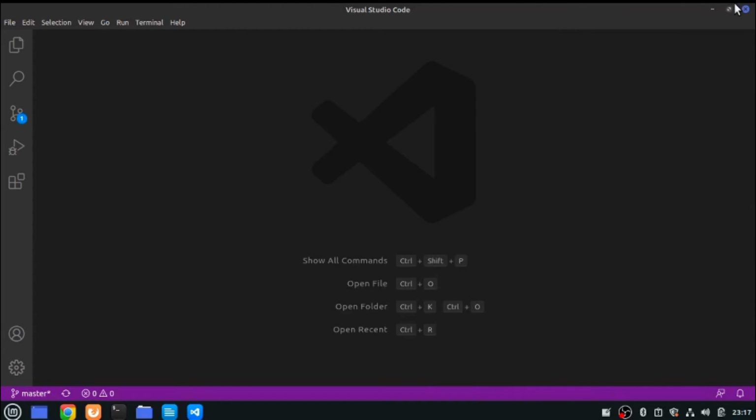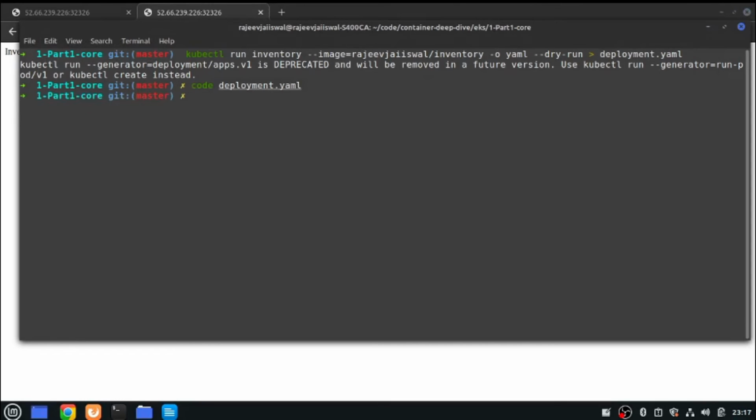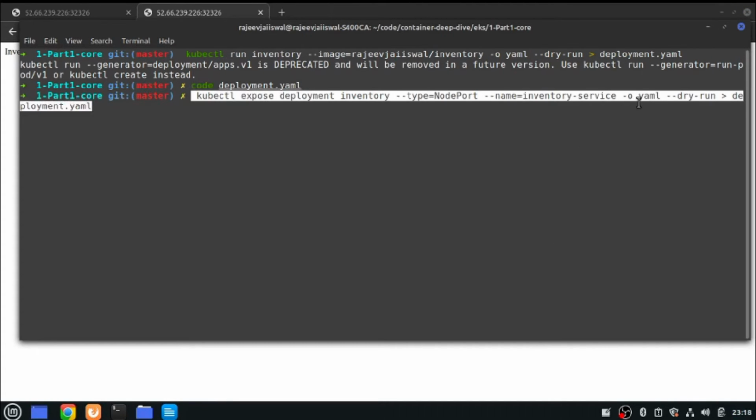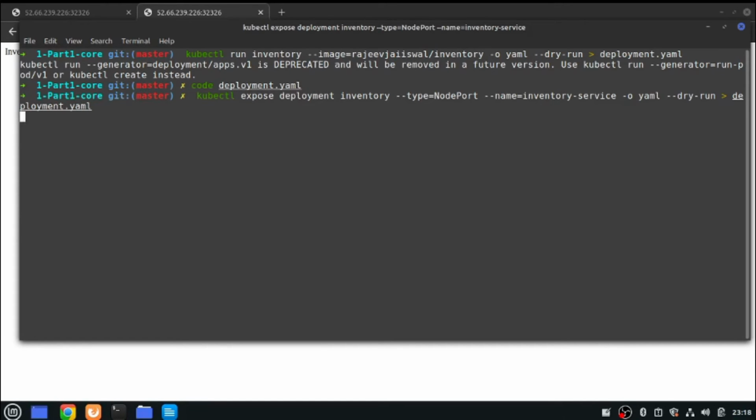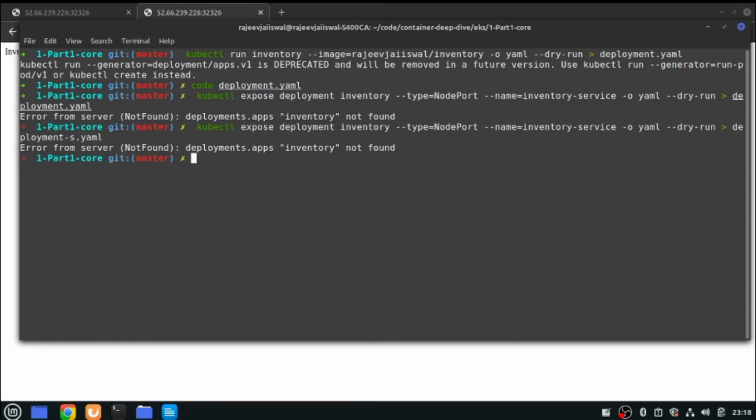Now if you want to generate the service exactly the same way, you can do that. If you remember, I was using the kubectl expose command. Same command I'm using, with the same -o yaml dry run, and then the deployment YAML, right? To run this command, you need to have a deployment already available.